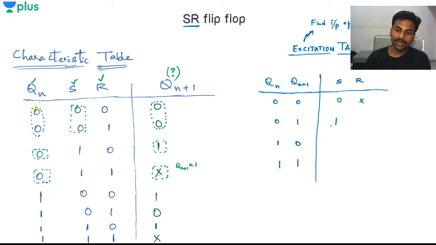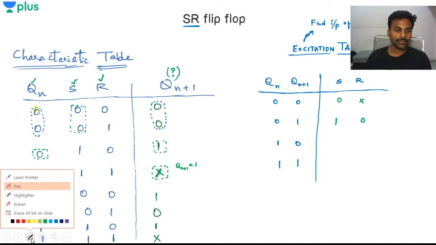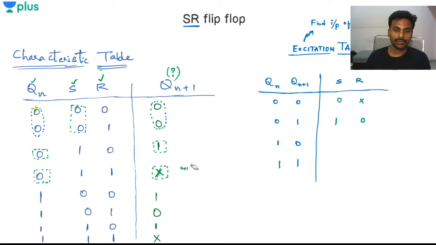But does it happen exactly like this in the SR excitation table? No, it doesn't happen like that. Why is it not happening? We are not considering these don't cares at all. I'll take the R value as 0 itself in this case. Don't get confused in exams also by looking at these important things. I have a don't care, it cannot be 1.